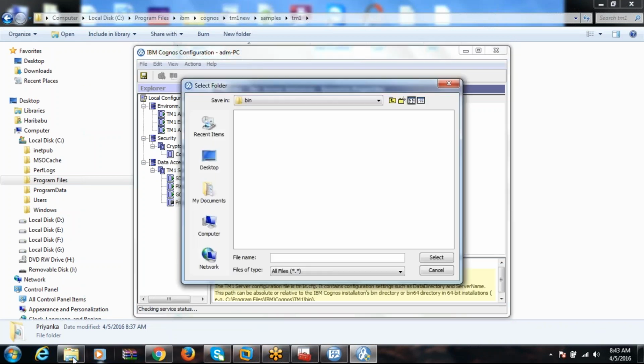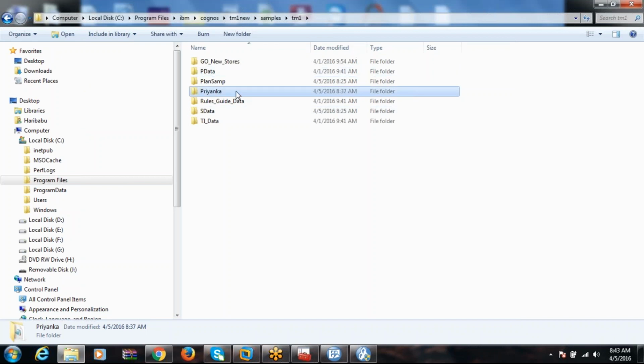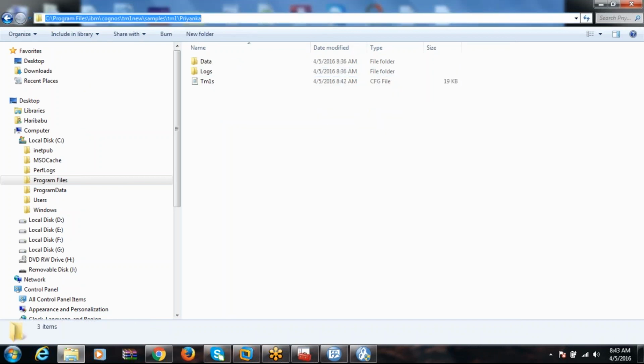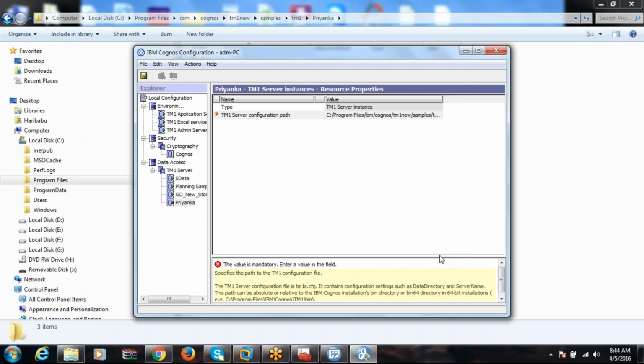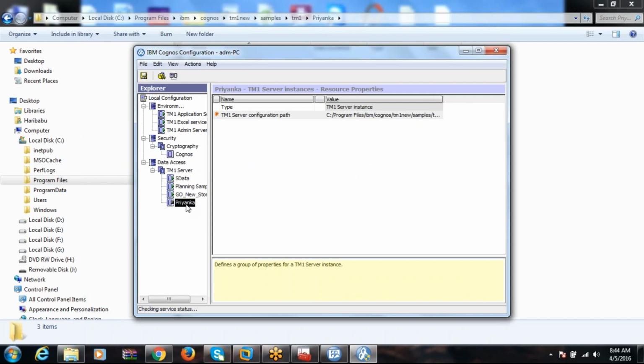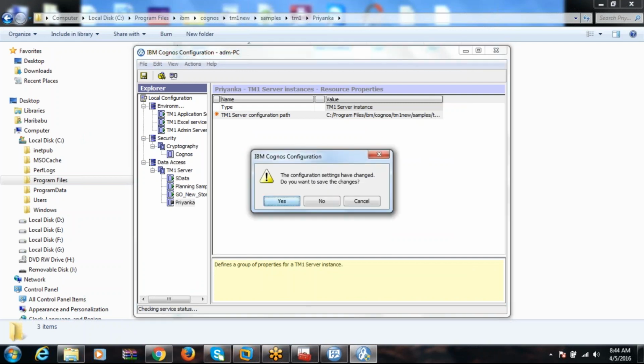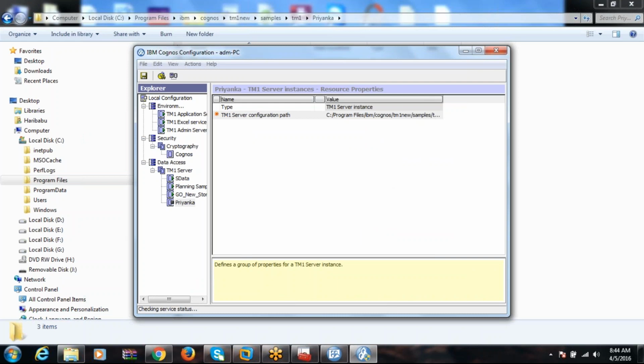I think you directly take that. Yeah. Where this configuration file, TM1S, is present, that location you need to give. So under Priyanka, right, for our server. So directly you give the name. Okay. And now it's done. Now you try to start it. Because in the configuration file you need to save it, yes, obviously, and you need to start the service.